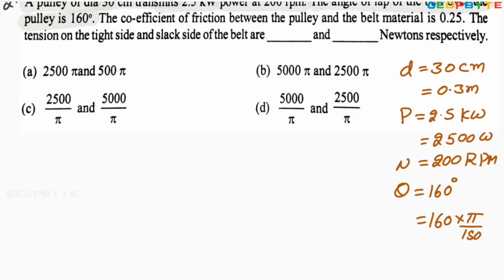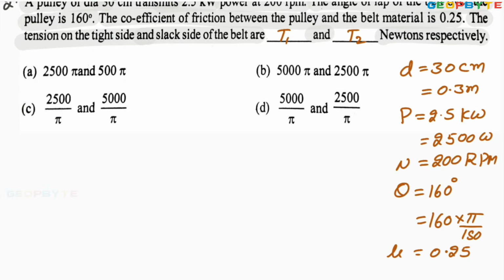Now it is given that the coefficient of friction between the pulley and the belt, denoted by mu, is 0.25. The tension on the tight side and tension on the slack side of the belt, in newtons, are asked. The tension on the tight side is T1 and on the slack side is T2. T1 and T2 are how much? That is the problem.